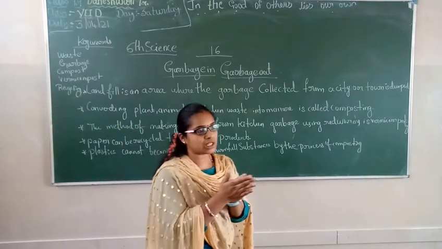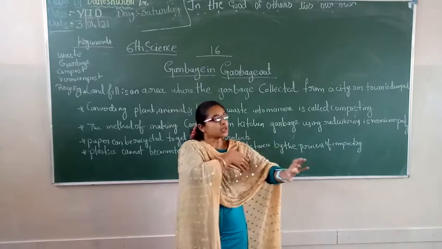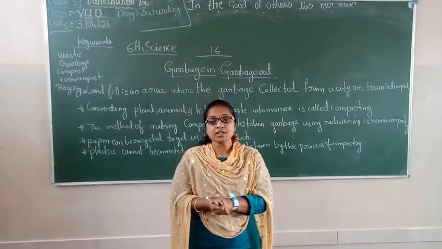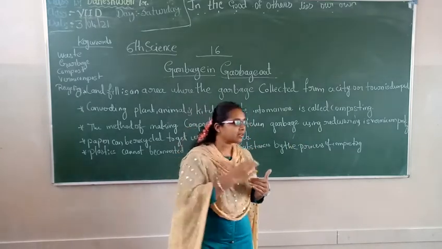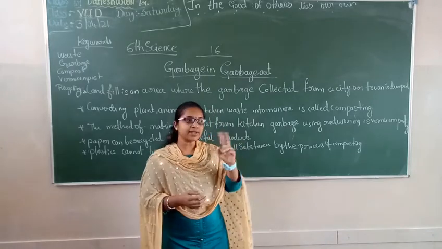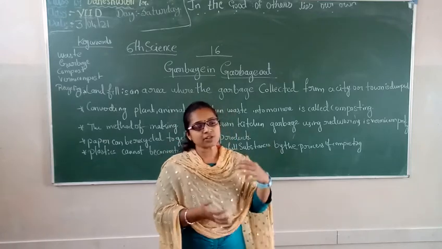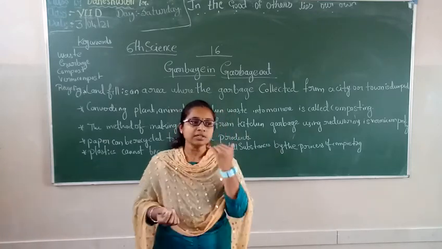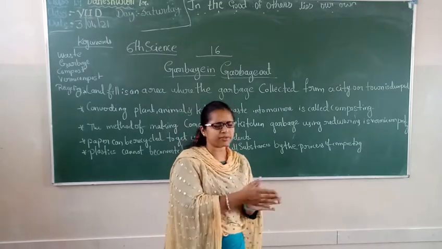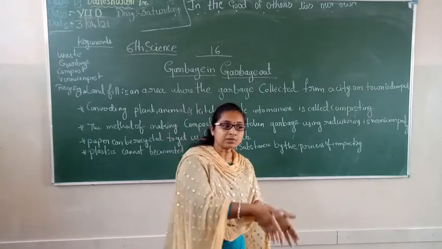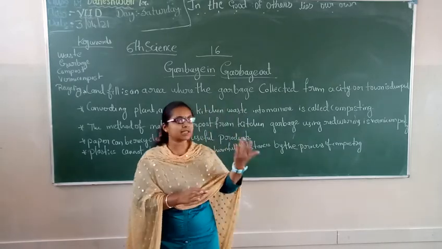And waste and garbage, which are composting. What is composting? Before going to compost, do you notice that the garbage trucks come from our government? Nowadays the corporation vehicles come and collect the waste in two forms, blue bin and green bin. Blue bin is for the waste which is recyclable and green is for the vegetable waste. In Kannada they say hasi kasa and vana kasa, I mean the wet waste and the dry waste.